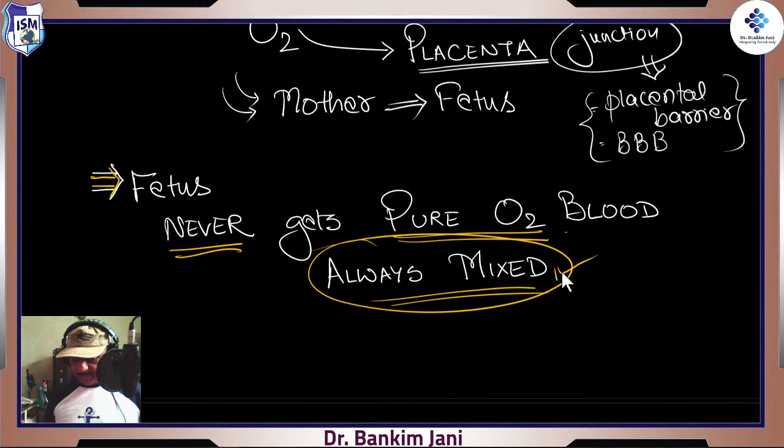There is no possibility of pure blood. Well, we'll try to find out the answer to how it really happens that the fetus always gets mixed blood. Whatever oxygen is in it is what is utilized, and the rest is given back.